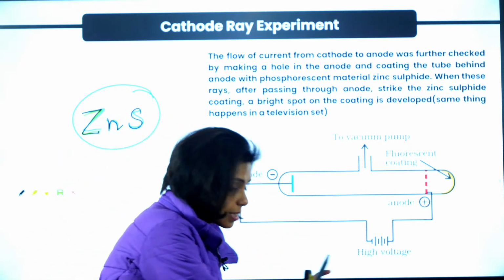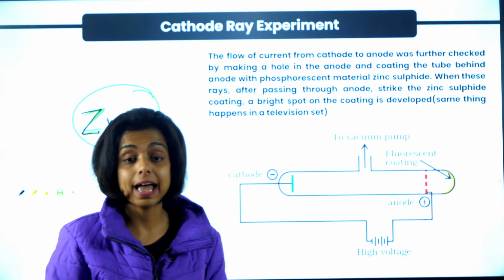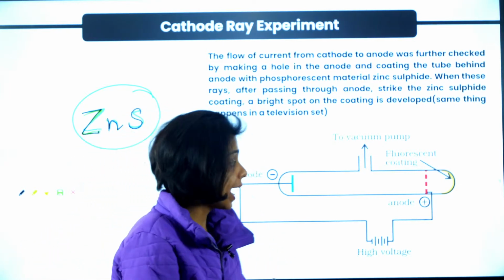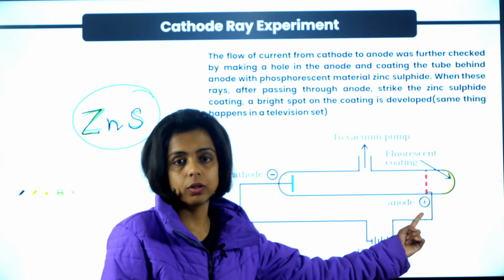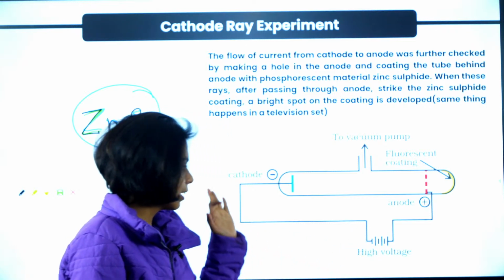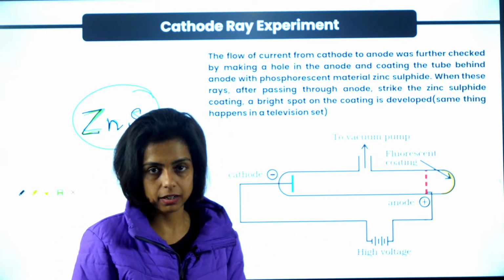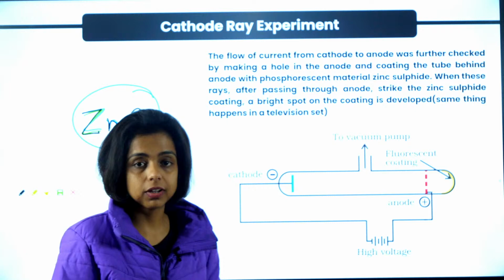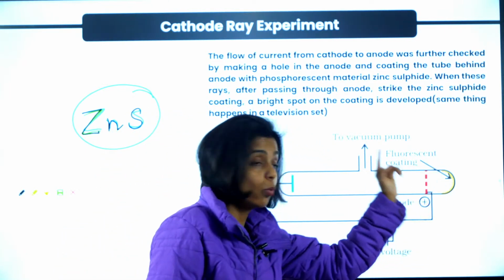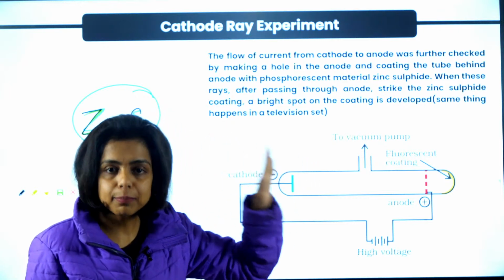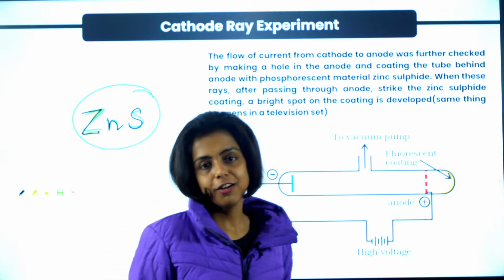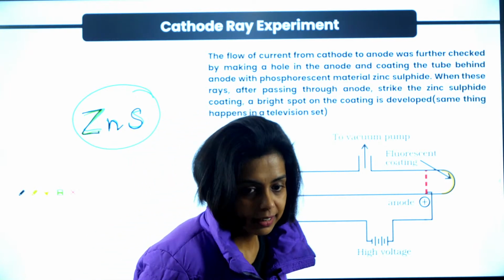As soon as he switched on the voltage, as soon as he gave 10,000 volts, he observed a glow behind the positive electrode, that is the anode. Anode is a positive electrode which is connected to the positive terminal of the battery. And cathode is that electrode which is connected to the negative terminal of the battery. So as soon as the high voltage is given, William Crookes observed a glow behind the anode. What is the anode? That metal strip, the positive electrode, connected to the positive terminal of the battery. Got it? Yes.